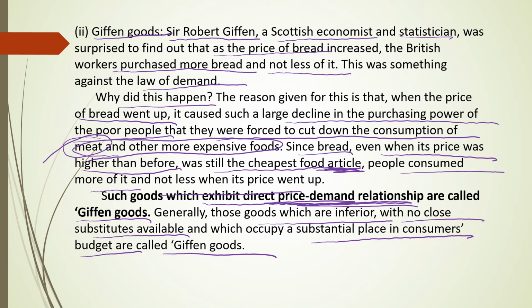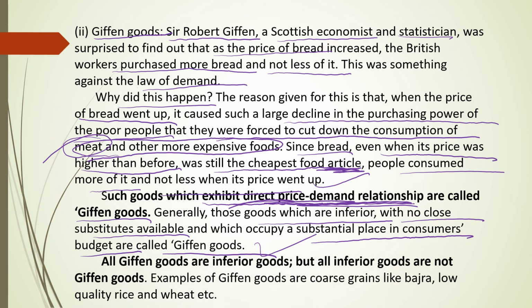So inferior goods which do not have close substitutes and where the price and demand relationship is direct: if price increases, demand also increases. Then such types of goods we call Giffen goods. All Giffen goods are inferior goods, but remember, all inferior goods are not Giffen goods. Good examples of Giffen goods are bajra, low quality rice, wheat, etc.